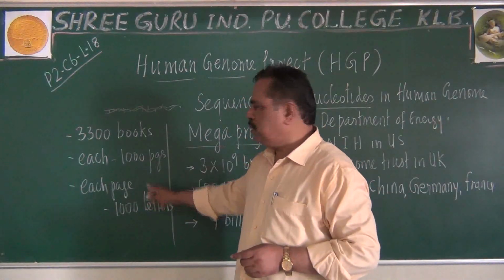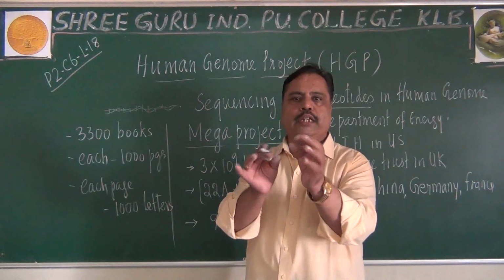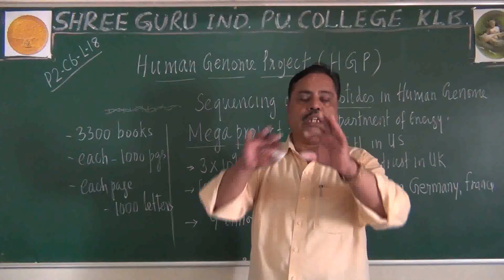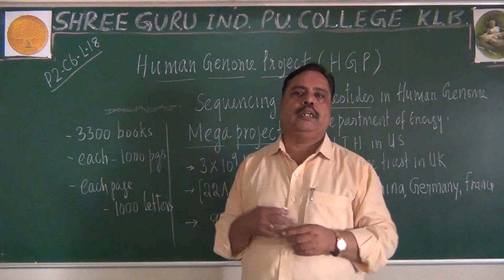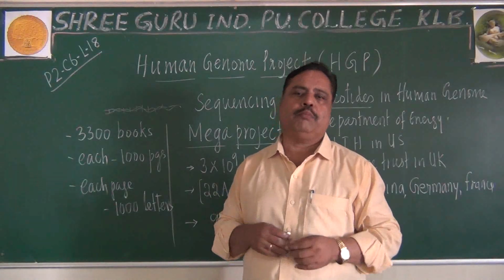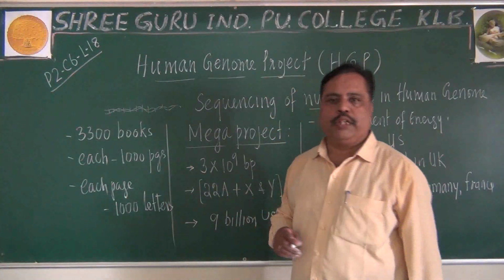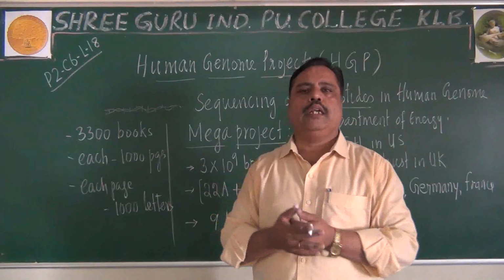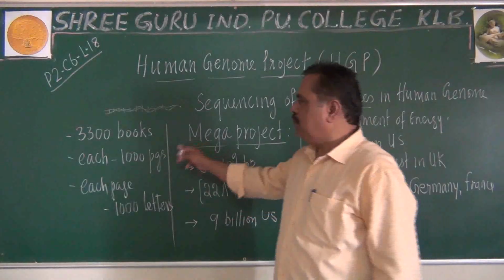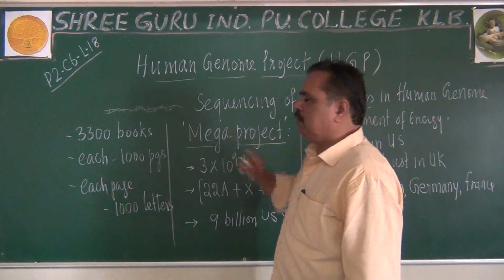So you type a page with 1,000 letters, make 1,000 such pages, and join those 1,000 pages to create one book. Like that you have to make 3,300 books. To such an extent, we have a complete genome, the complete sequence of nucleotides, in our cell. Remember this point. Each haploid cell, with Y or X, will contain so many nucleotides packed into it. That is the magnitude of this project. That is why HGP is called a mega project.